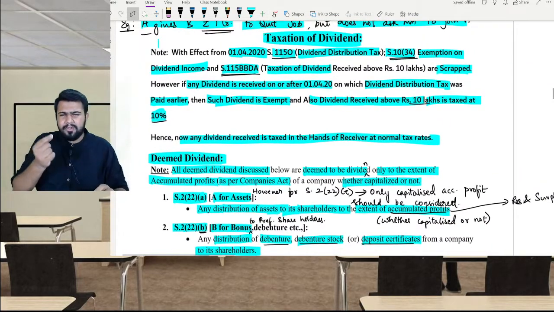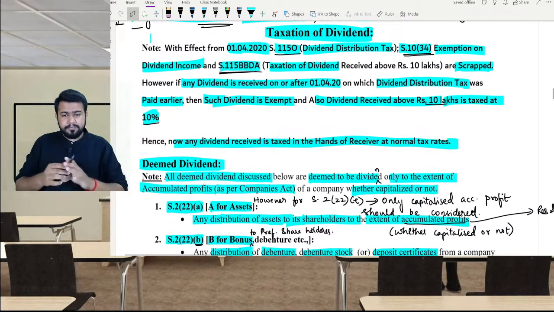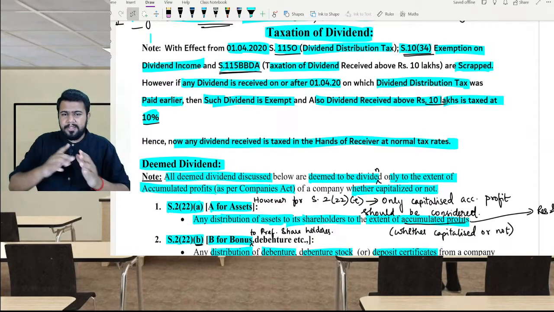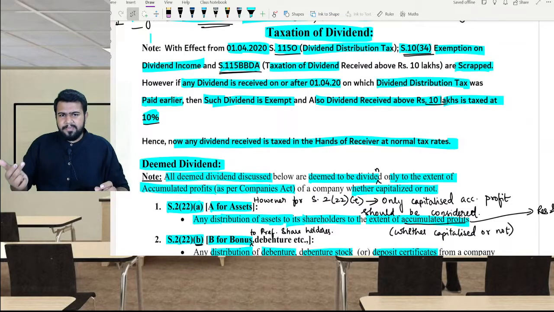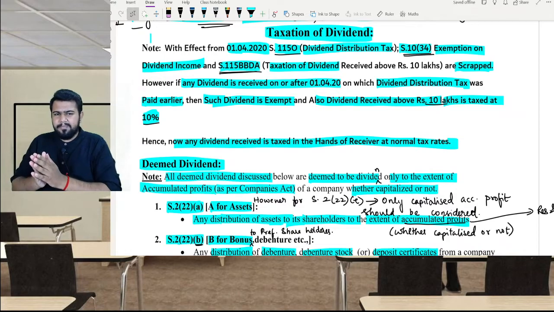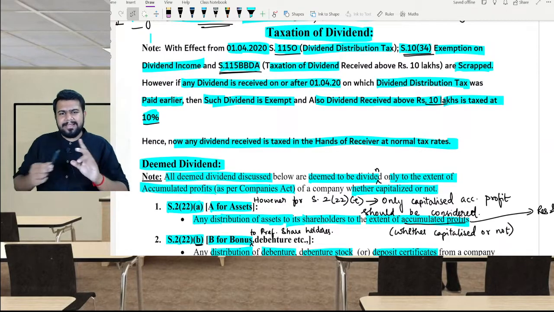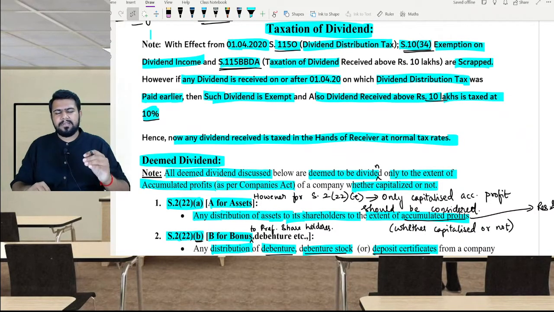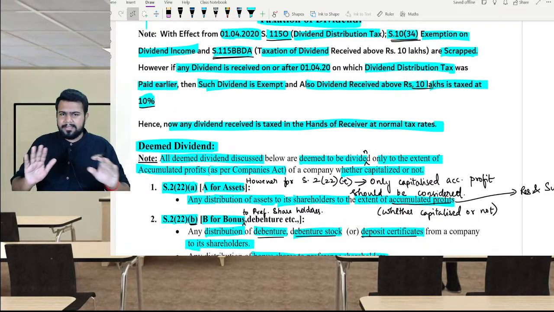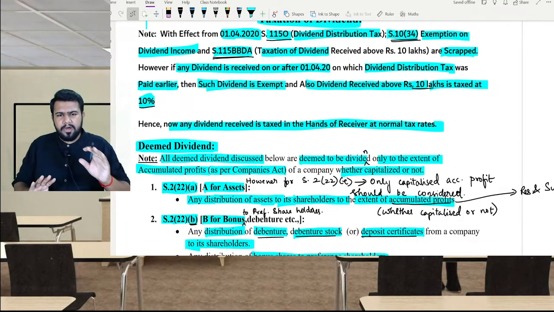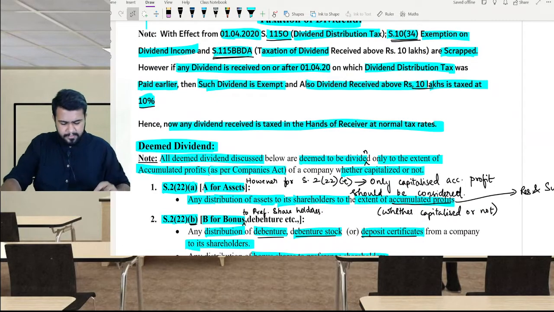However, one special point. What is the special point? If a dividend is received after 1/4/2020, however dividend distribution tax was paid in the previous year itself, that is a very special case where dividend distribution tax was already paid. In such case, that dividend will be exempt in the hands of the shareholder. And if the dividend is more than 10 lakh rupees, the amount more than 10 lakh rupees will be taxable at 10%. On all the other dividend received from previous year 2021 onwards, it will be taxable normally under income from other sources.